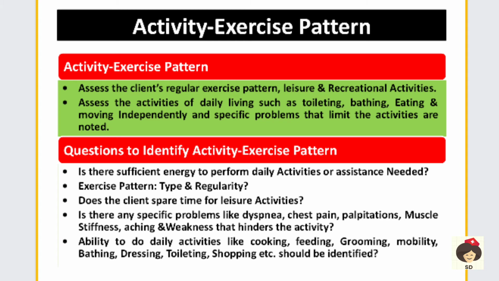Like old age people, you have to ask them in their free time what they do, whether they follow any leisure activity. And any problems like dyspnea, chest pain, palpitation, muscle stiffness, aching, weakness. With any of these conditions, the person may not follow the activity. So you have to ask whether these conditions are hindering, that is preventing, the activity.